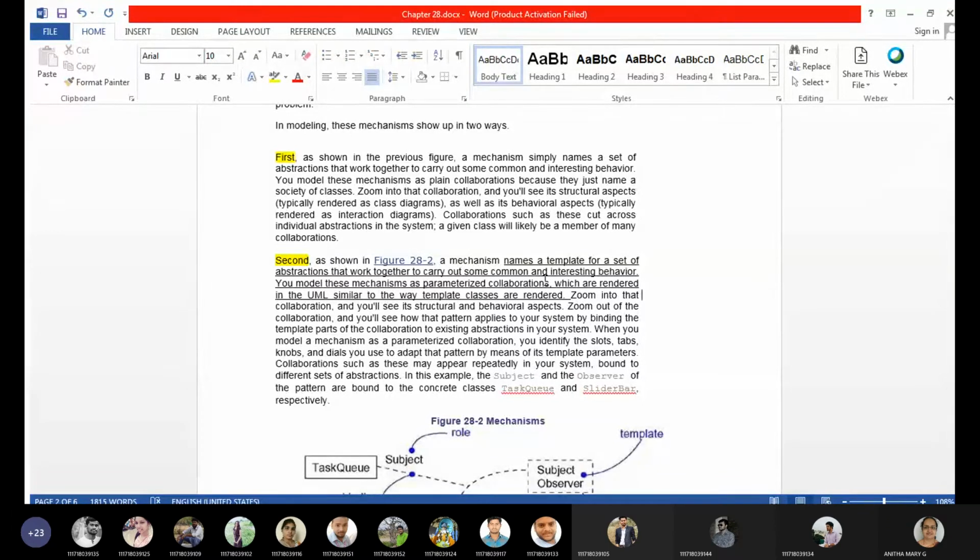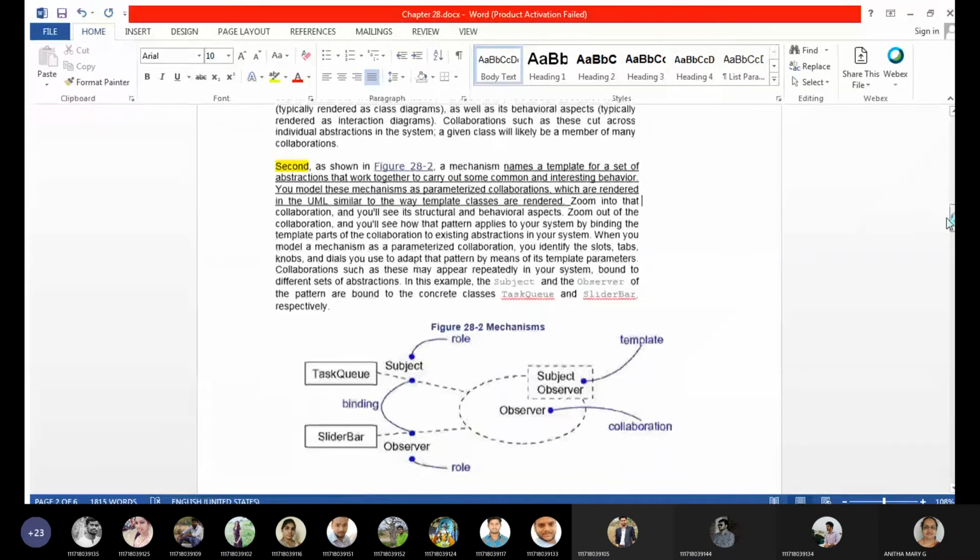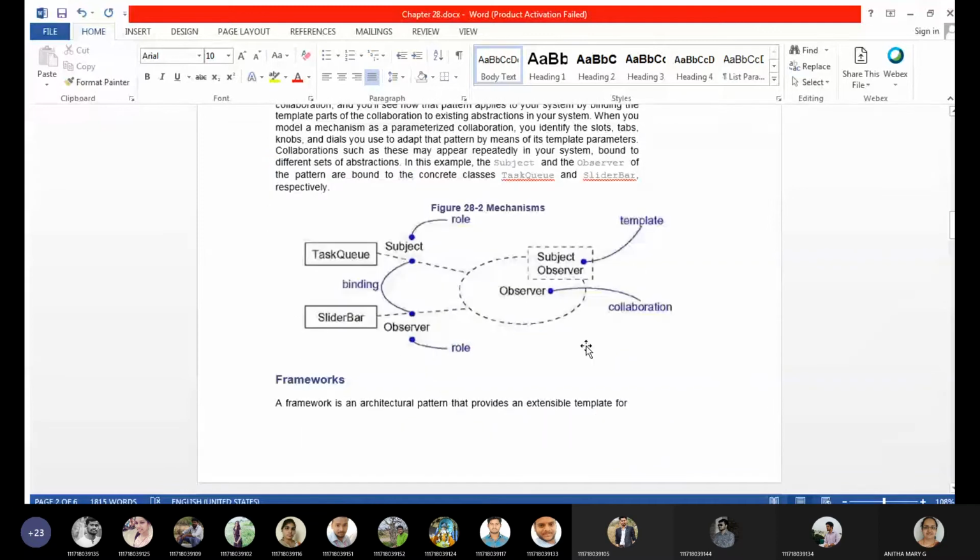So let's see that in the diagram, which can be rendered in UML similar to the way we give template classes. If you see the example here, this is for a mechanism. You have a collaboration, and for a collaboration we are talking about a template.